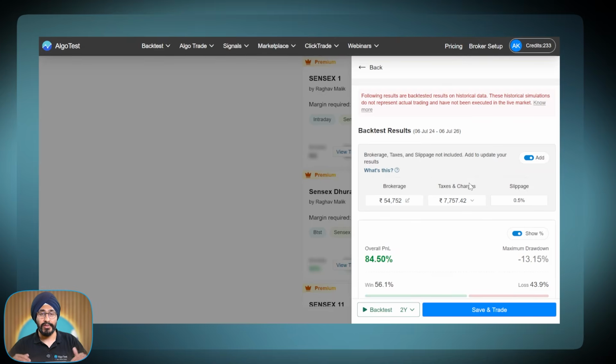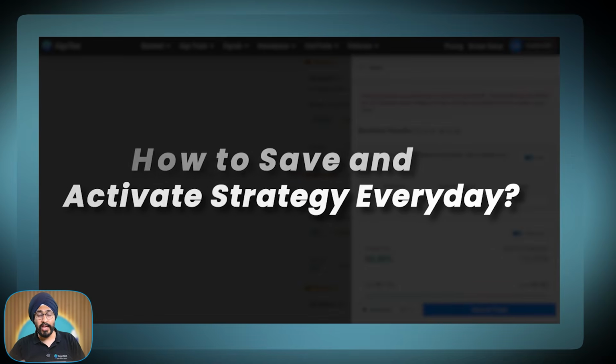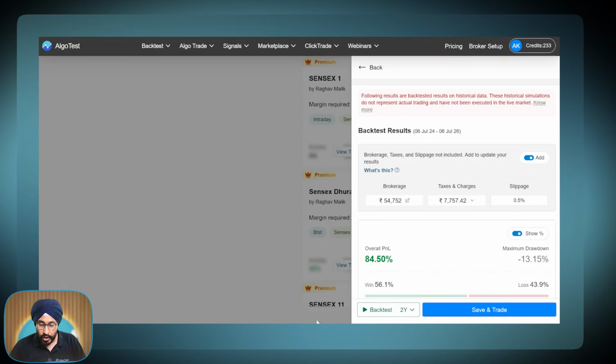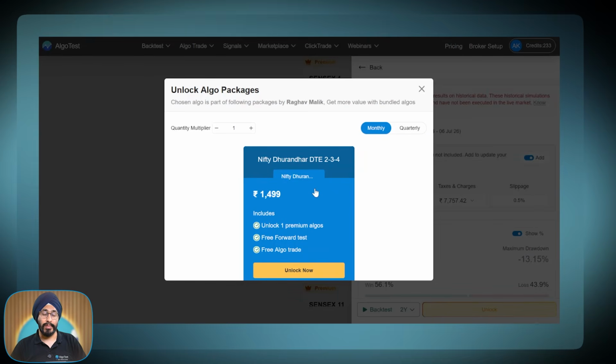Alright, so let's say that we like this strategy. How to move ahead? Very simple. We are going to do all the steps today on how to save this strategy and run it every day. First of all, we are going to save and trade. As soon as I click that, I see the unlock button. I'm going to click on unlock and the paywall comes up. The monthly charge for this strategy is 1500 rupees plus taxes. But if you take the quarterly plan, it is 3600 rupees plus taxes.